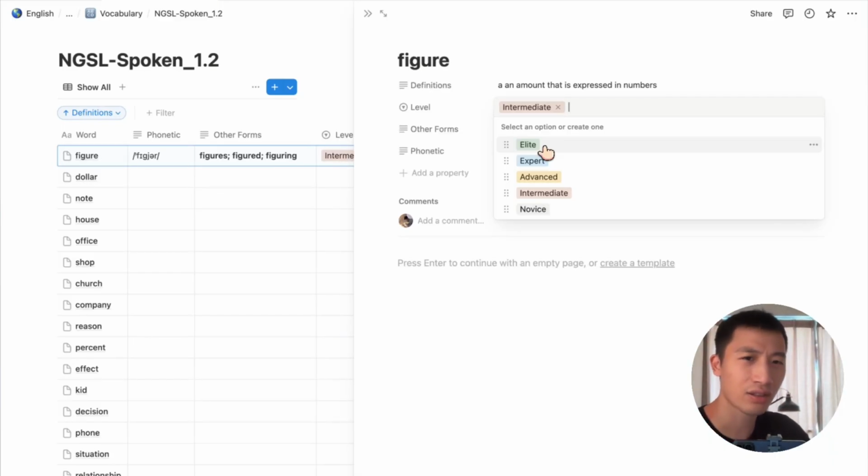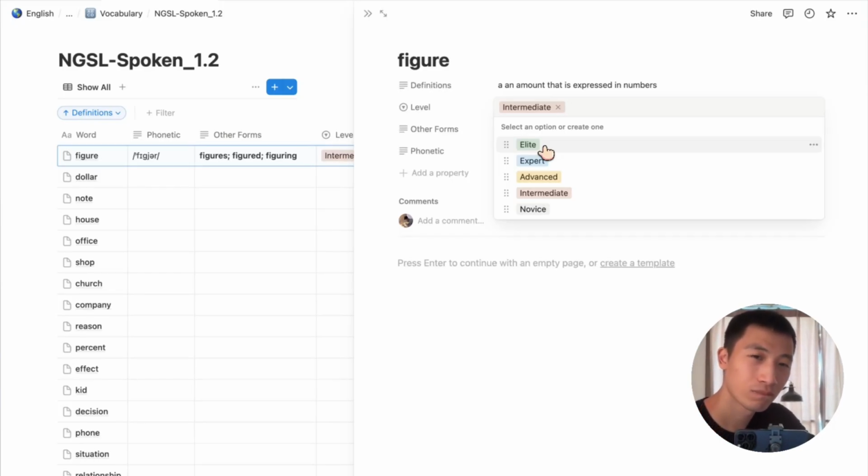Elite is not beginner, or is elite equal to beginner, right? No, elite isn't one of the levels here. The options are novice, beginner, intermediate, expert, and advanced. Novice is the same as beginner. Ready to move on to dollar now, or did you have more questions about the levels?